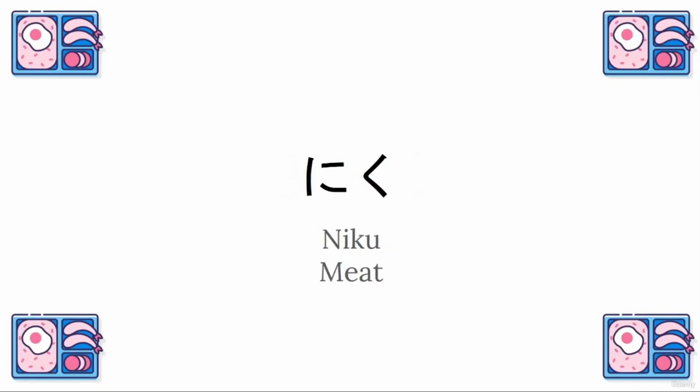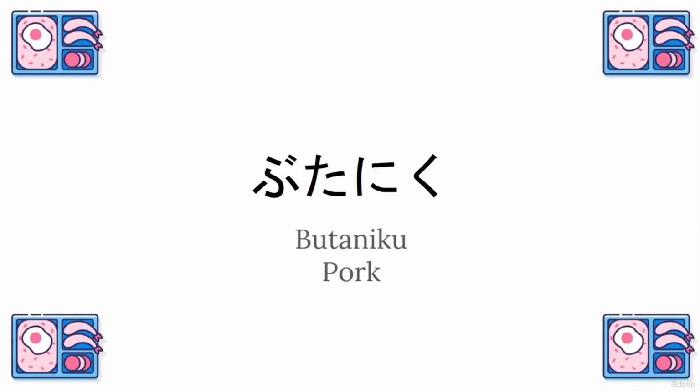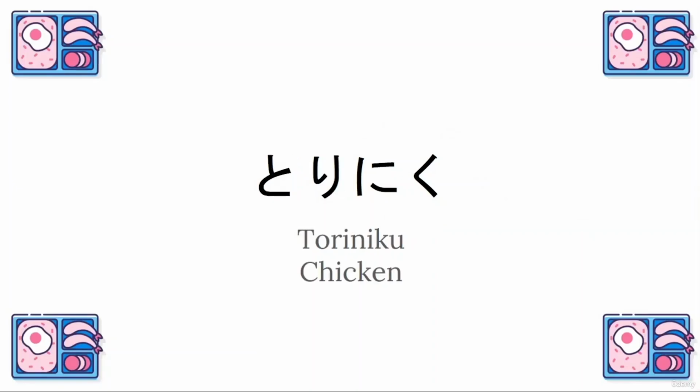Meat is niku. Pork is butaniku. Buta means pig and niku means meat. So pork is butaniku. Toriniku, chicken.